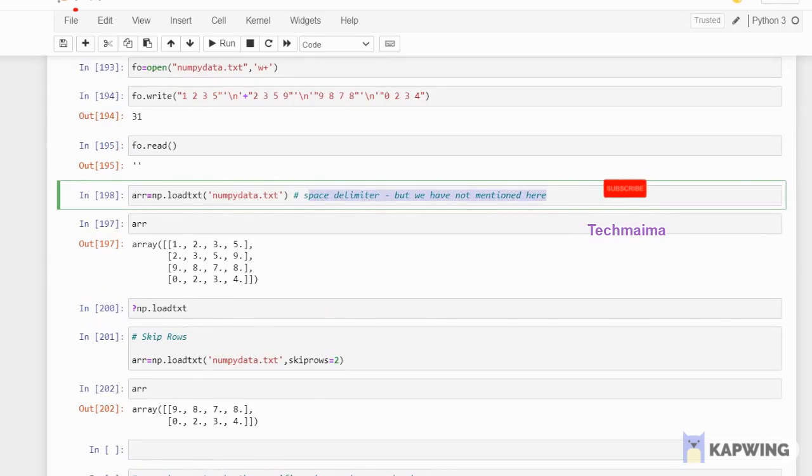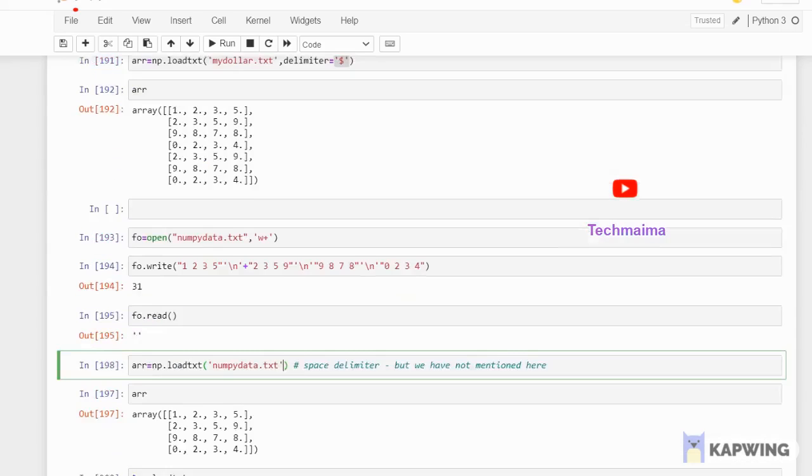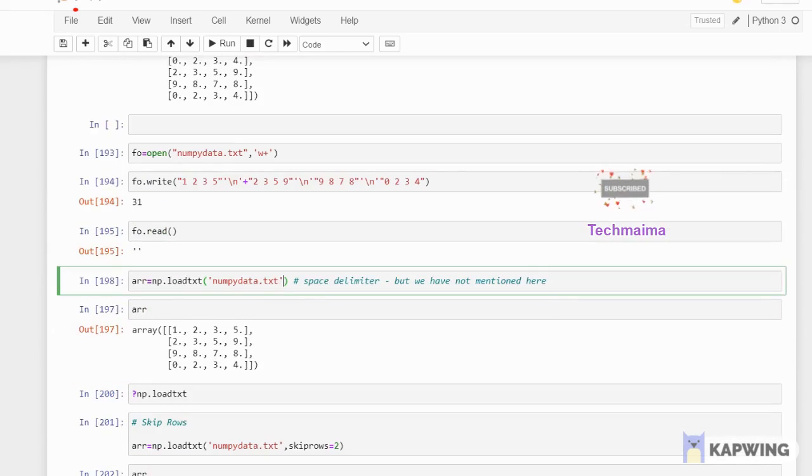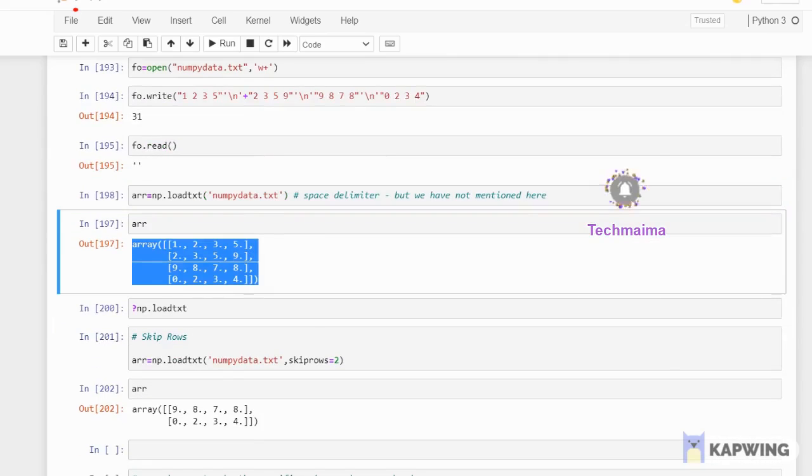If you have a file, it should be without spaces, like this array format, but you already have a space, right? So what you can do is arr equal to np.loadtxt, and you just give numpy-data.txt. You're not giving the delimiter. Space is considered by default, so for a space you need not mention the delimiter, but if you are using any other element, then you have to mention the delimiter. If you run this, see, the file will be shown here as an output in the array format.